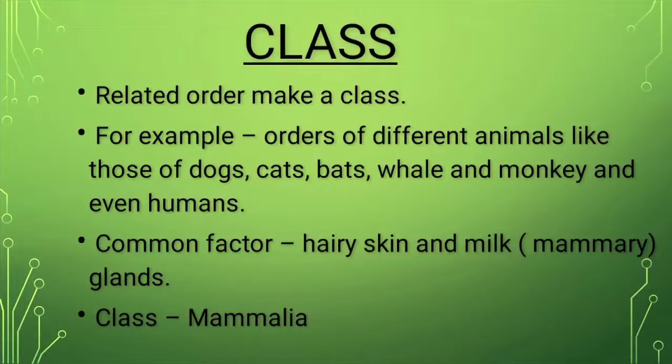Now, in our classification, we come to class. All the related orders make a class. For example, orders of different animals like those of dogs, cats, bats, whale and monkey, and in fact even human beings, come in the same class. And what is the common factor which binds them together? It is the hairy skin and milk gland. Milk glands are known as mammary glands, and they are present in all the females of this class. And the class is known as Mammalia.